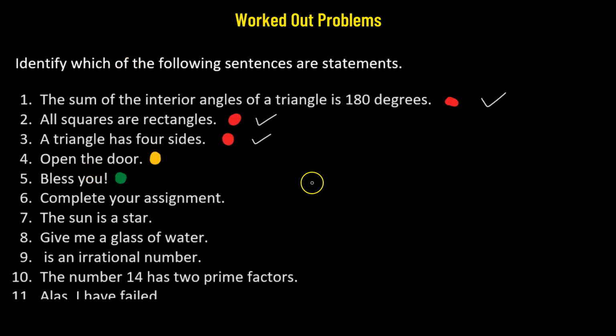Number 6, complete your assignment. That's again a command. Since this is a command, no, this is not a statement. Number 7, the sun is a star. Yes, this is an assertion. Now we'll check whether this assertion is true or false. This is true. Our sun is indeed a star. So this is a statement. This is a correct statement.